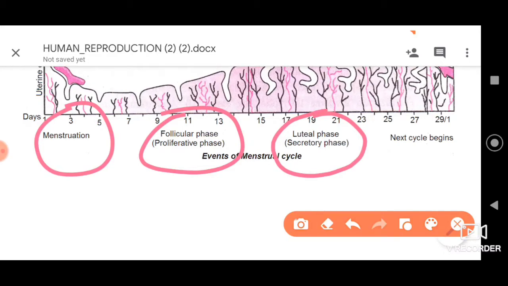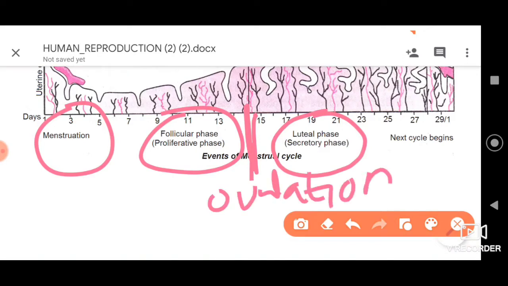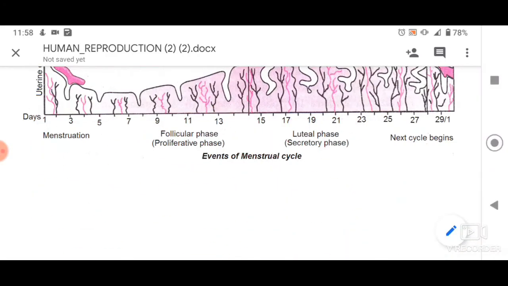In fact, we can also add, after the pre-ovulatory phase or the follicular phase, around the 14th day, the ovulatory period or ovulation phase. The ovulation phase can be added in between the pre-ovulatory phase and the post-ovulatory phase, or the luteal phase. So remember, these are a few important aspects, my dear friends, with respect to the events or the phases of the menstrual cycle.